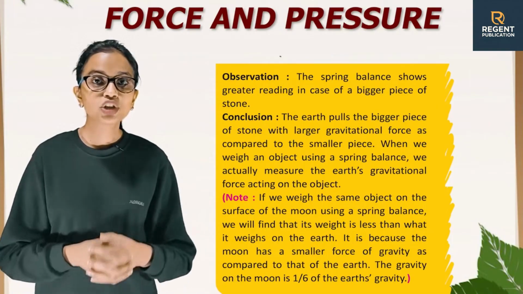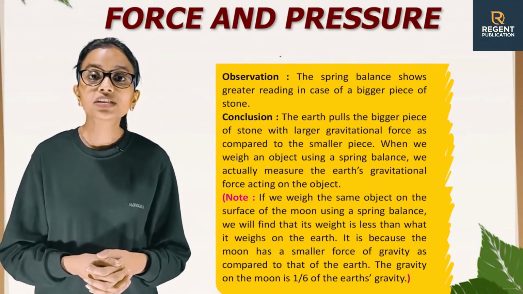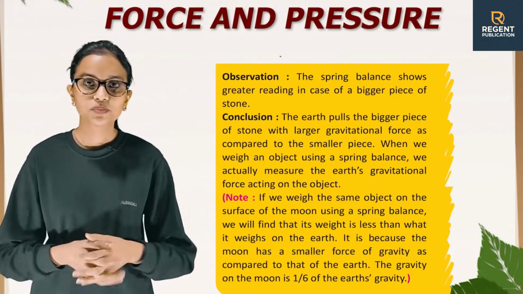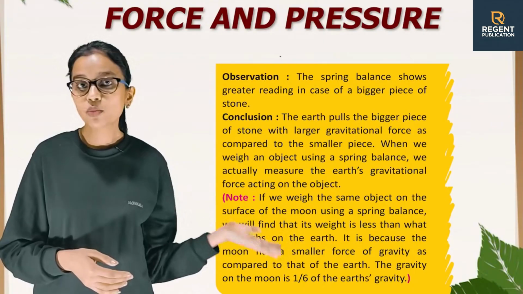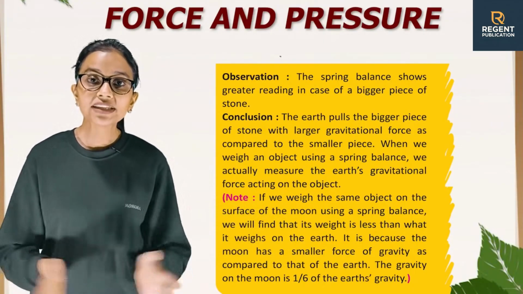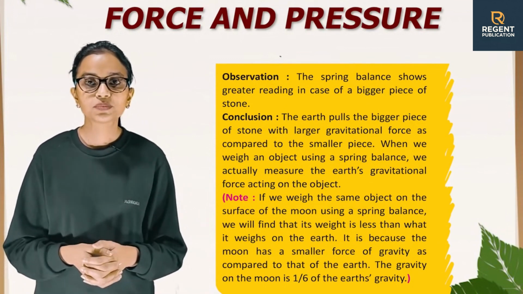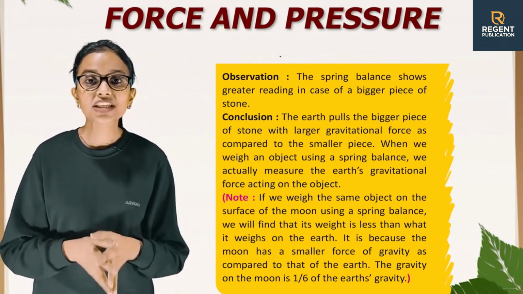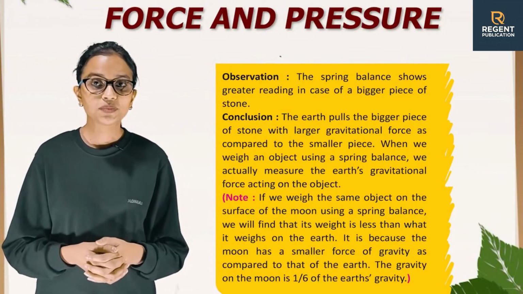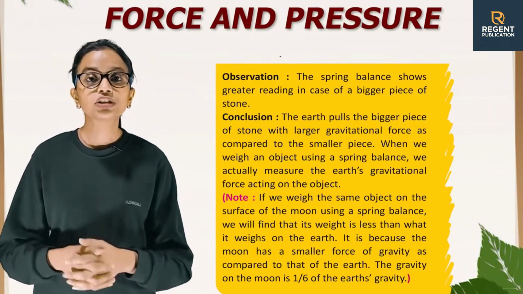When we weigh an object using a spring balance, we actually measure the earth's gravitational force acting on the object. Note: if we weigh the same object on the surface of the moon using a spring balance, we will find that its weight is less than what it weighs on the earth. It is because the moon has a smaller force of gravity as compared to that of the earth. The gravity on the moon is 1/6 of the earth's gravity.